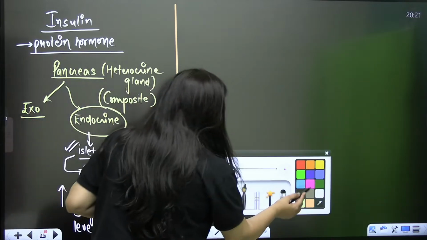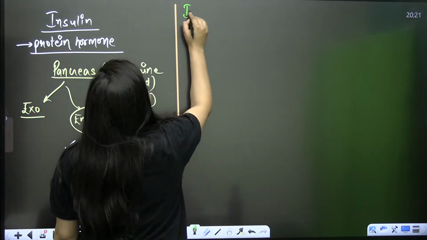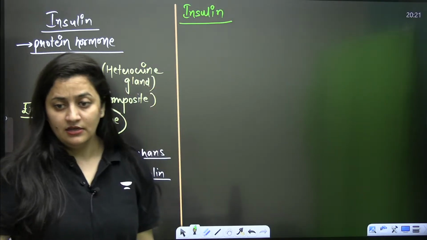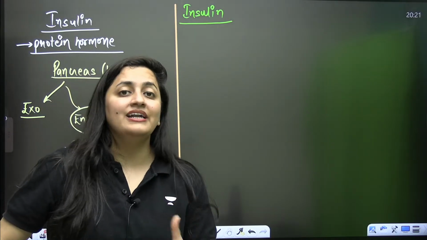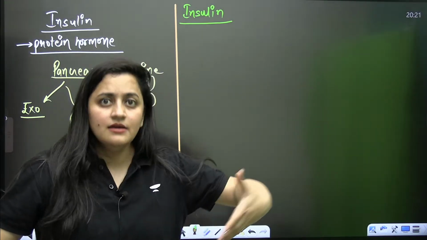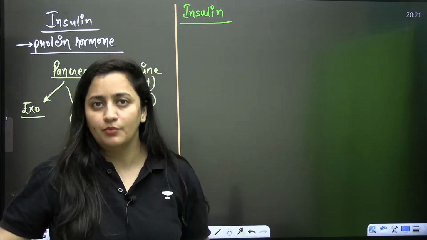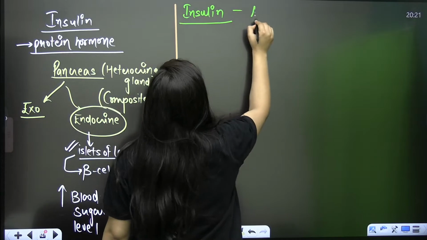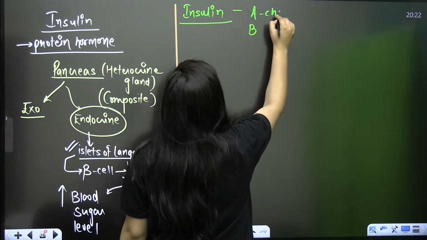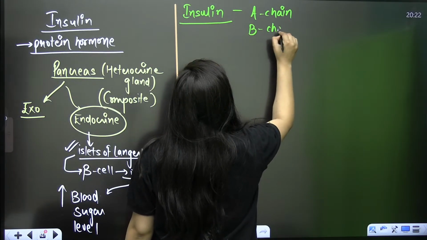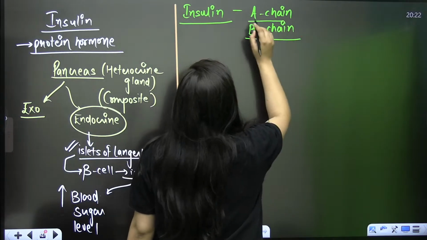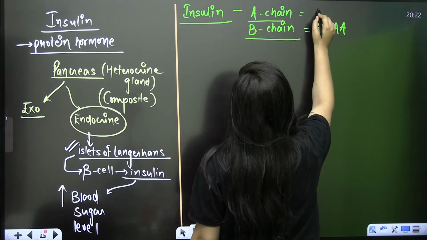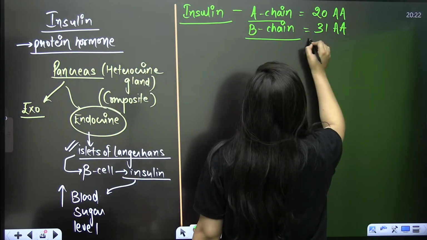Now, as I said, it is a protein hormone. If it is a protein hormone, it has amino acids. Protein is ultimately made up of amino acids. Many amino acids join to form proteins, to form polypeptides. So when you talk about insulin, it has two chains, the A chain and the B chain. The B chain has 31 amino acids, and the A chain has 20 amino acids.